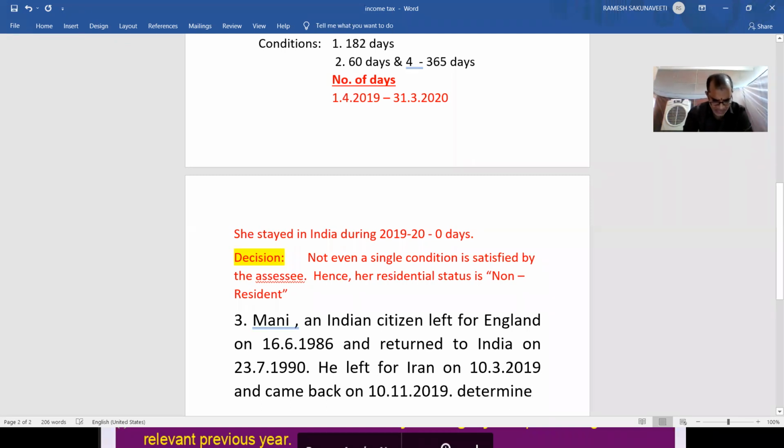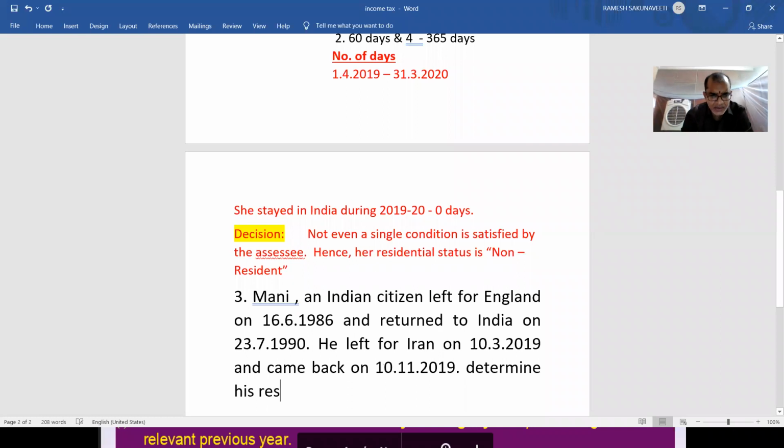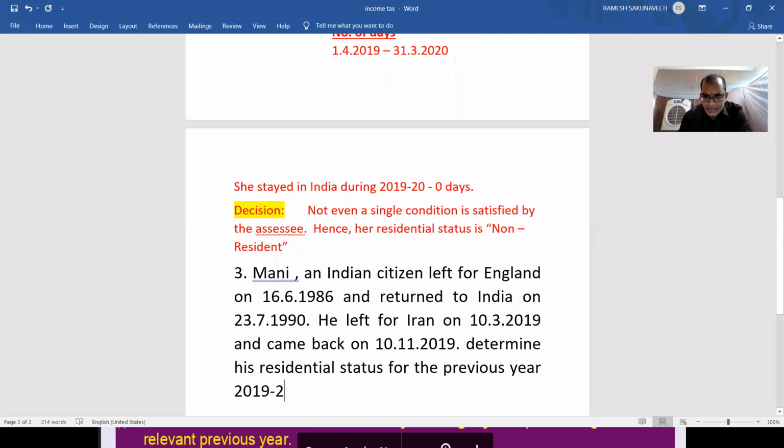Determine his residential status for the previous year 2019-20.